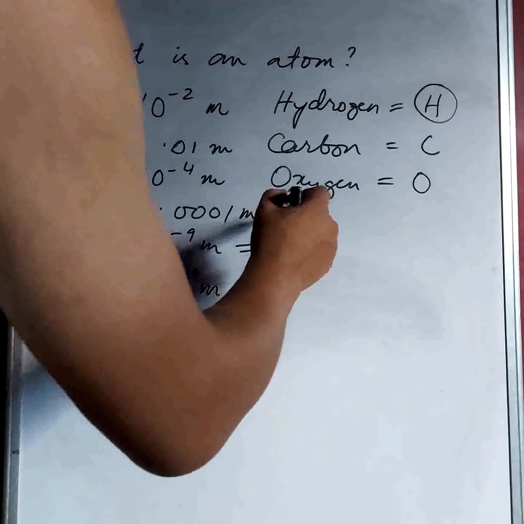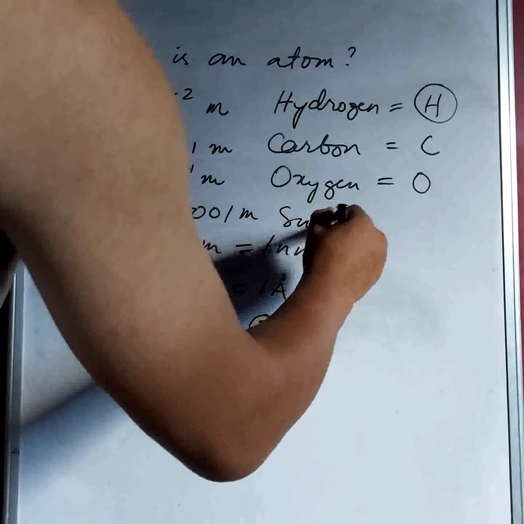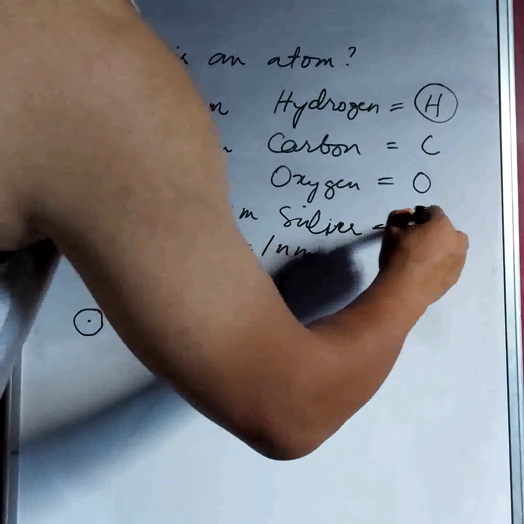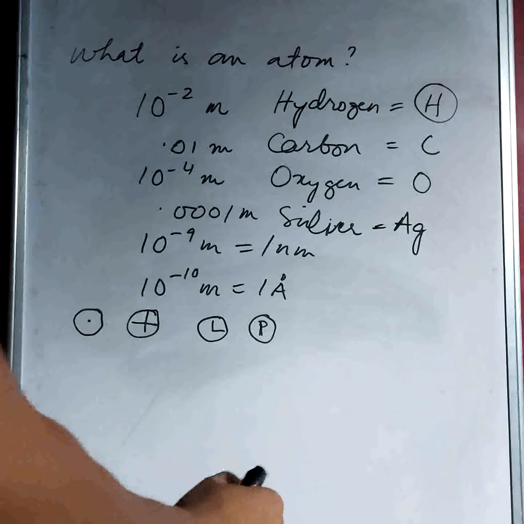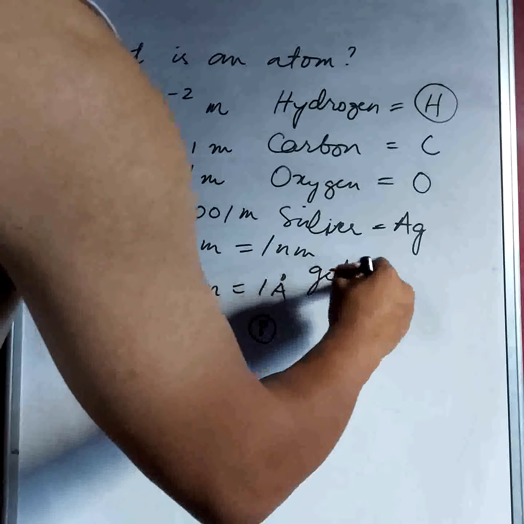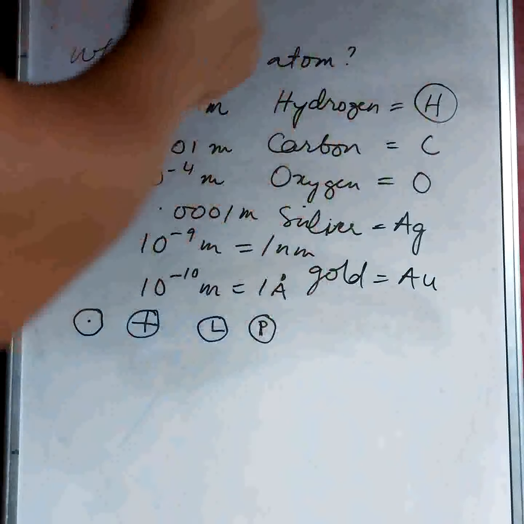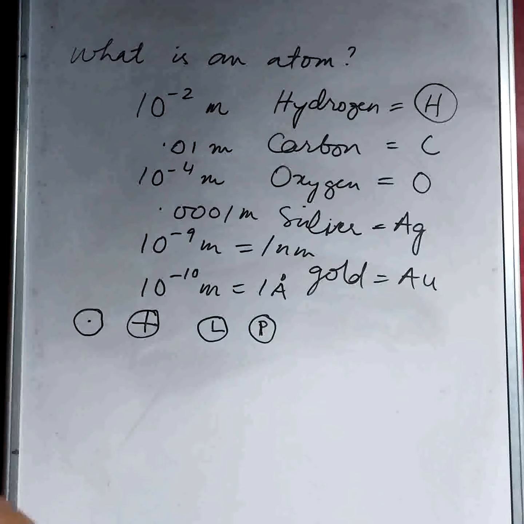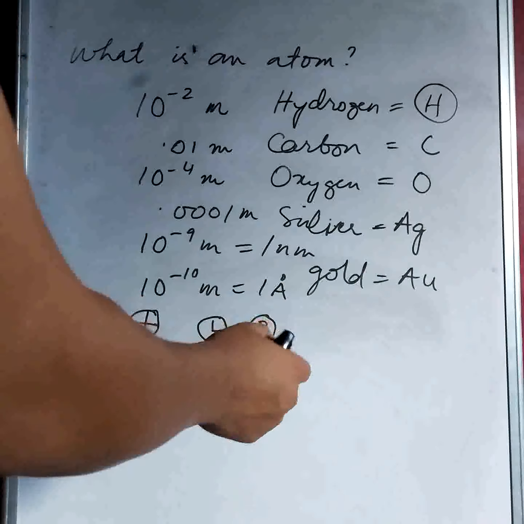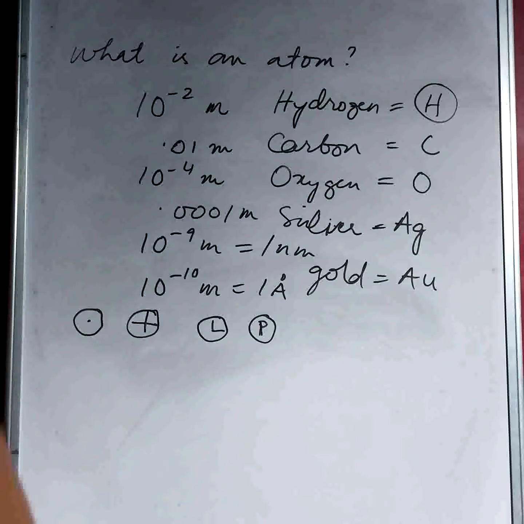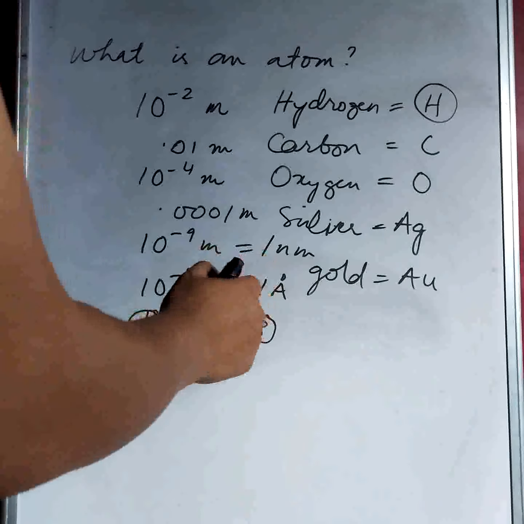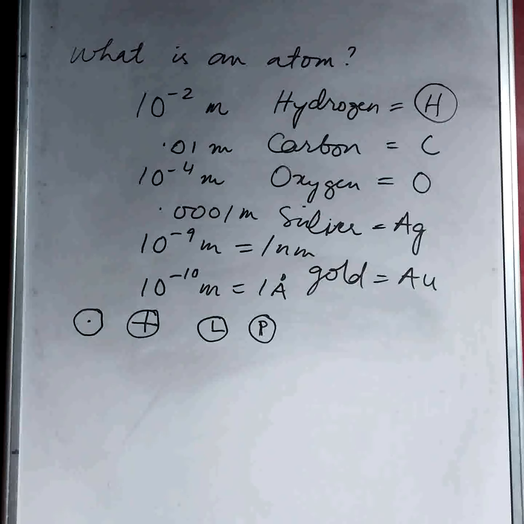Suppose for silver, we use Ag or argentum, or for gold we use Au, aurum. These are Latin words that have been assigned to those metals. So those are the symbols in the periodic table. You can look up the periodic table and try to identify the symbols so that you'll be at ease in learning chemistry as well as physics.